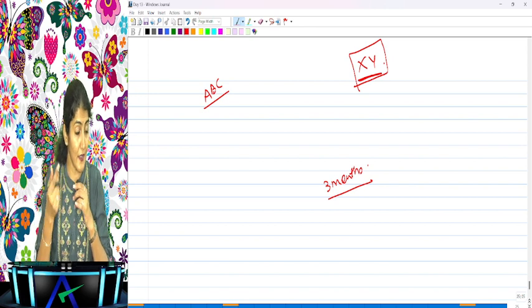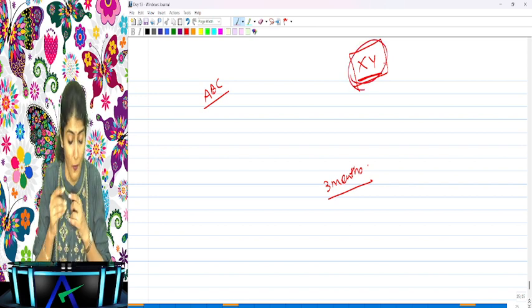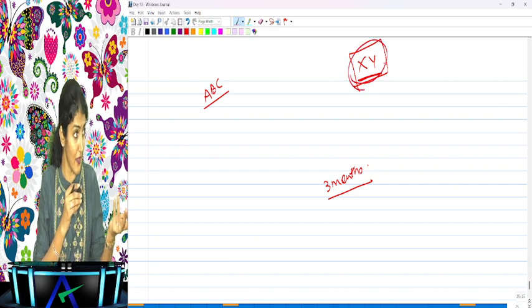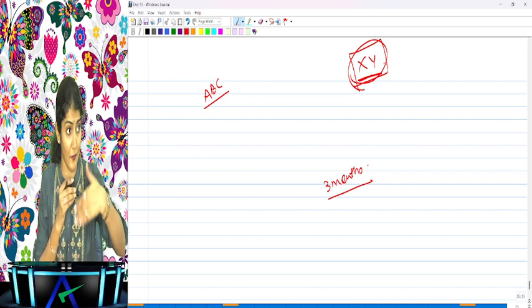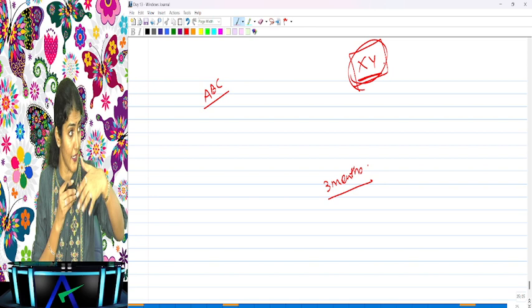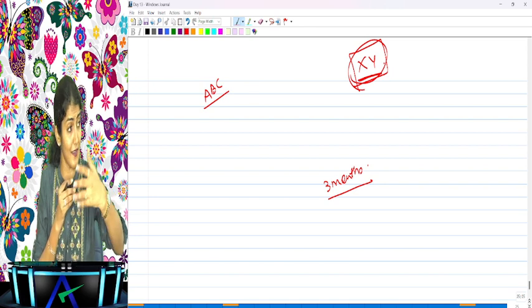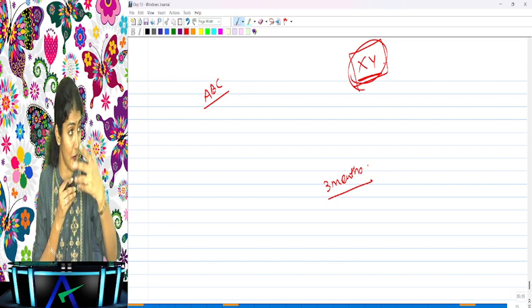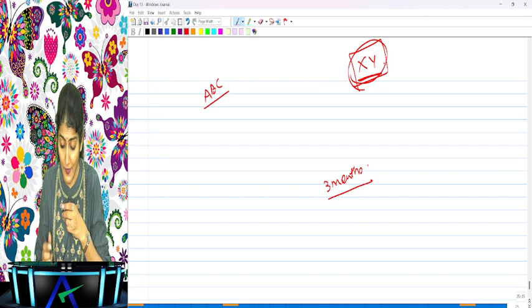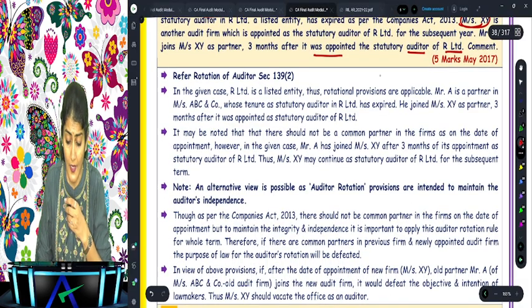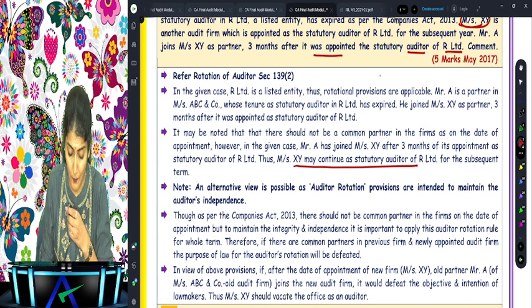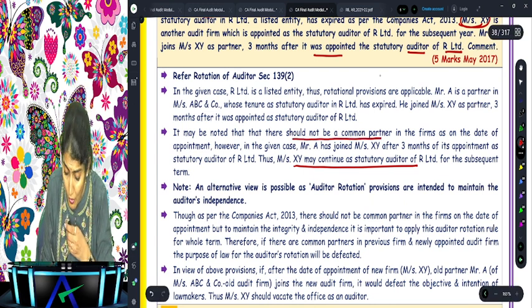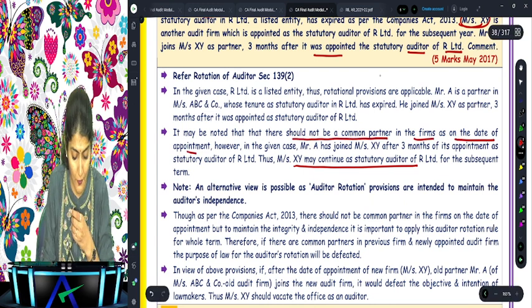So now, as on the date of appointment of XY, was there a common partner? No. The partner became a partner at a later point of time, after 3 months, right? So if I look at it technically, what does it say? XY may continue as the auditor. Why? Because there should not be a common partner in the firm as on the date of the appointment.